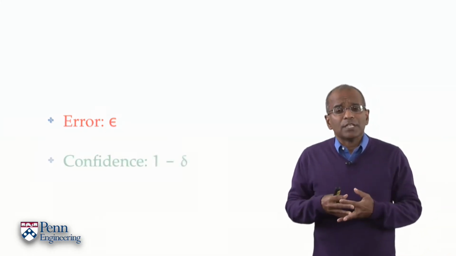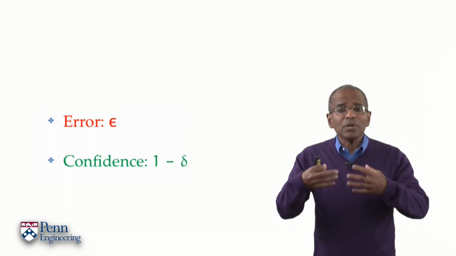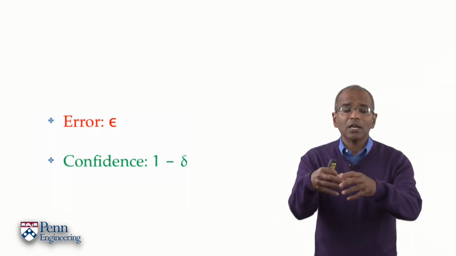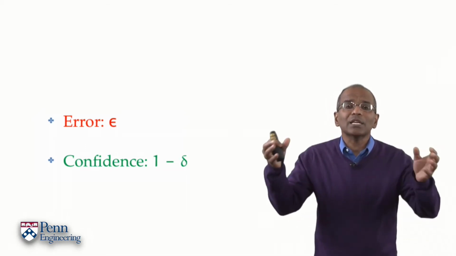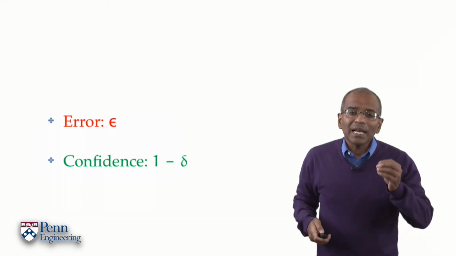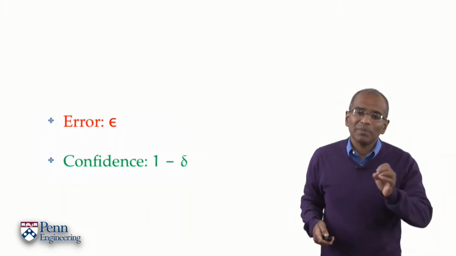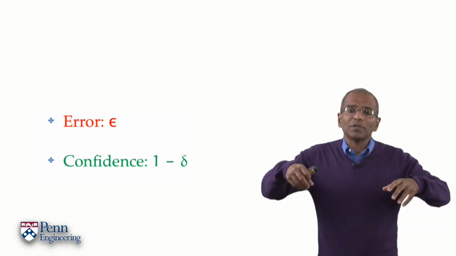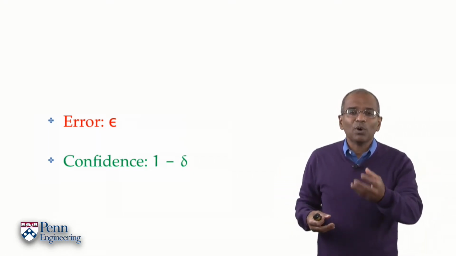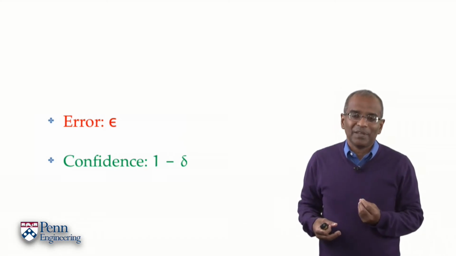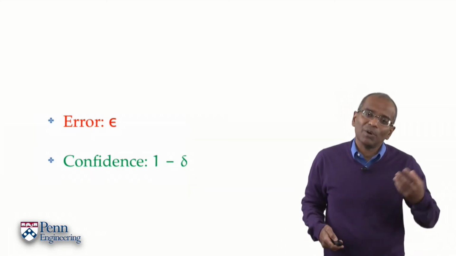What about the confidence? Well, we can only say that we'll make an error no more than this with a certain confidence. Let us say we call the confidence 1 minus delta. And what do I mean by this? Well, if I want a confidence of, say, 90%, then I want delta to be 10%. If I want a confidence of 95%, I want delta to be 5%.